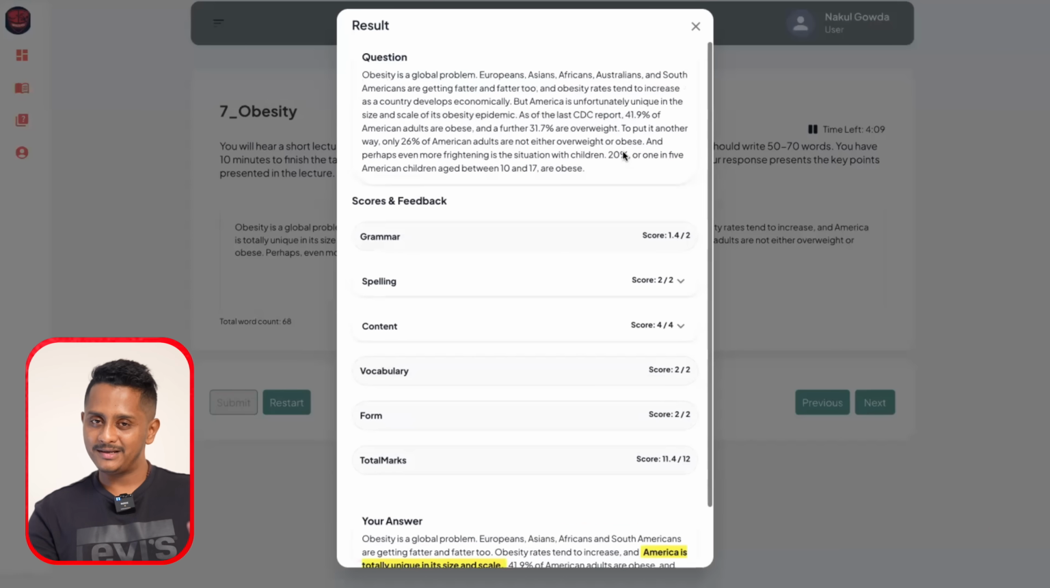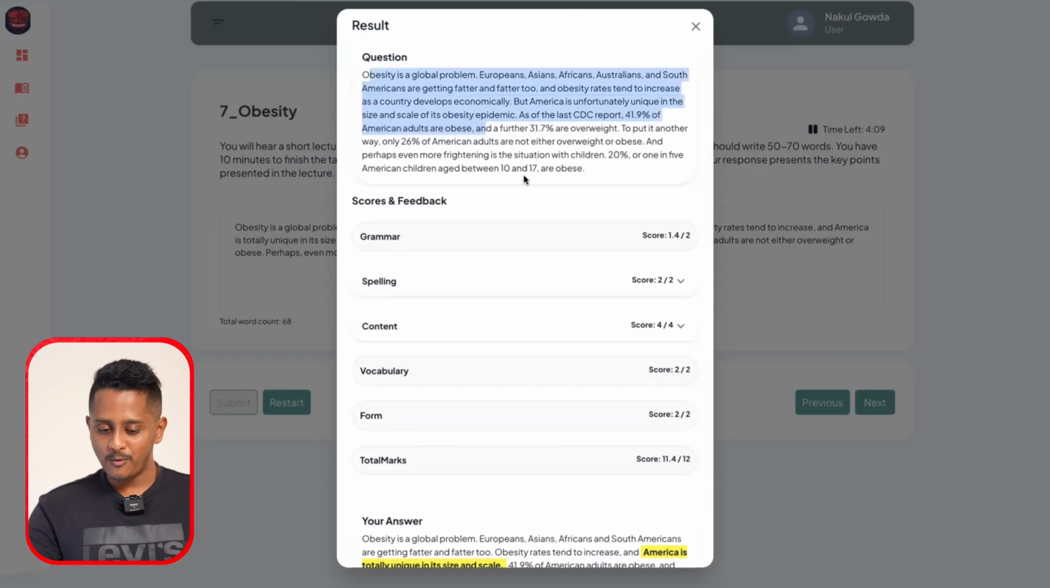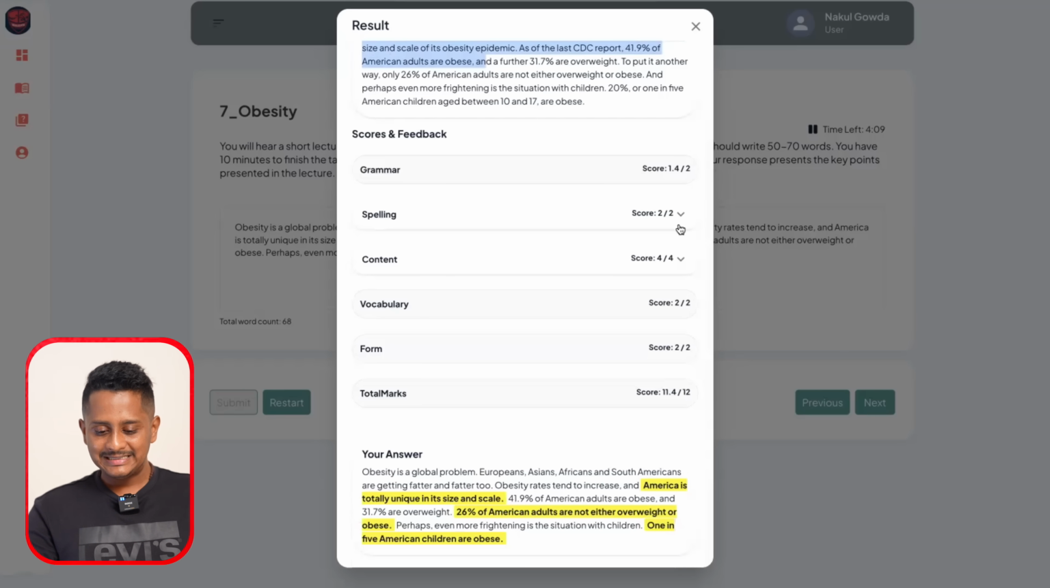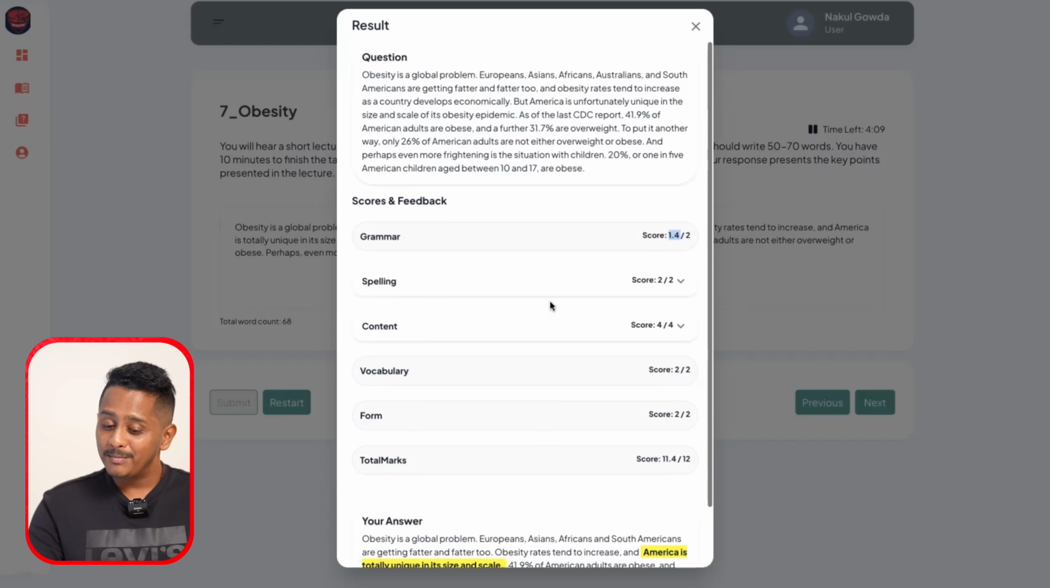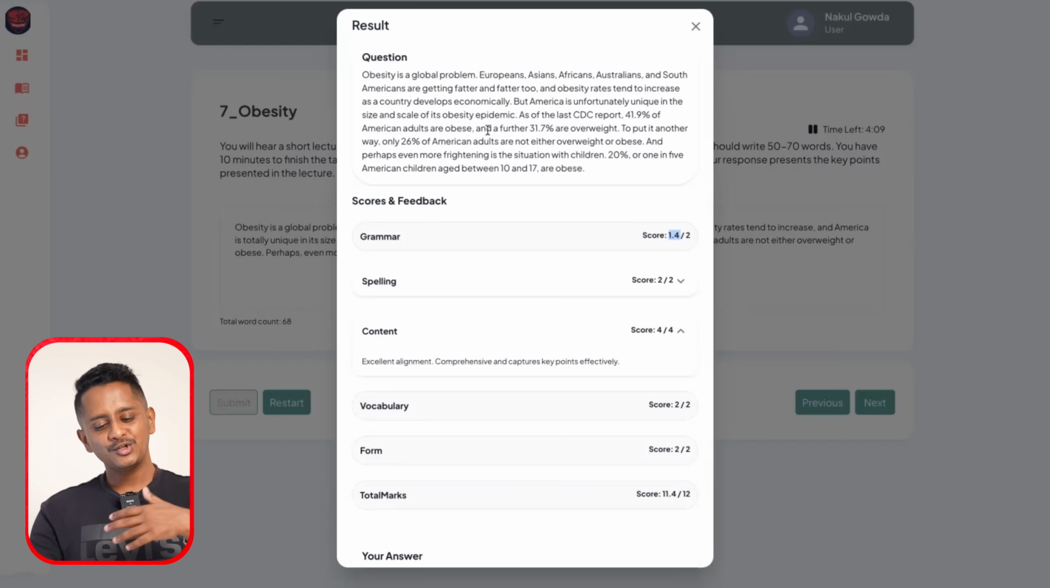I'll just show you a small snippet of what I've written in my website where I've actually gotten 4 out of 4. Alright, so this is a sample question of summarize spoken text, and I've got spelling 2, content 2, vocabulary 2, form 2. Total marks 11.4 because of grammar is 1.4. That is okay. There are some stylistic errors which will not be considered in the exam. But the content is 4 out of 4. And how I ensured I get 4?